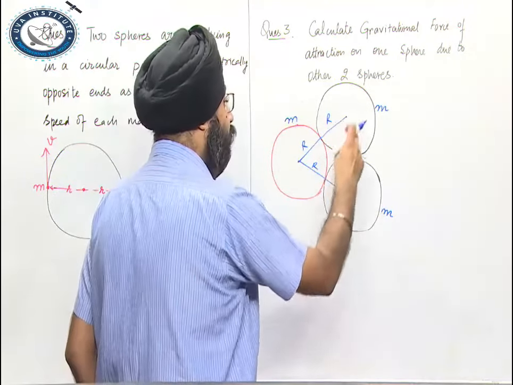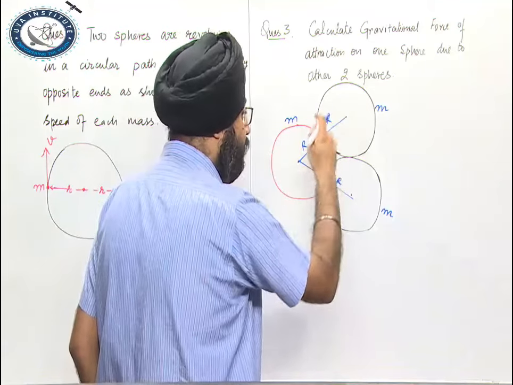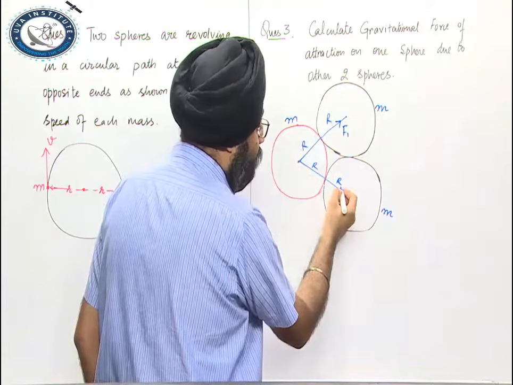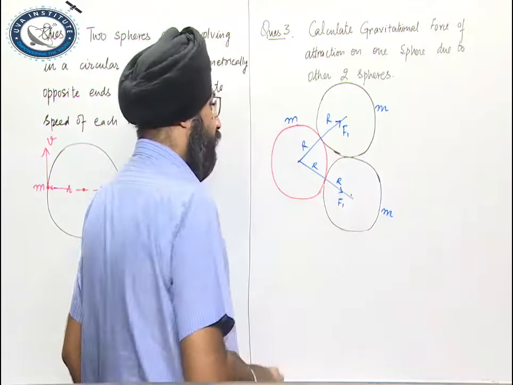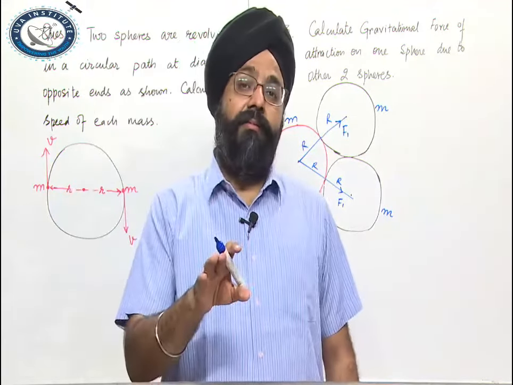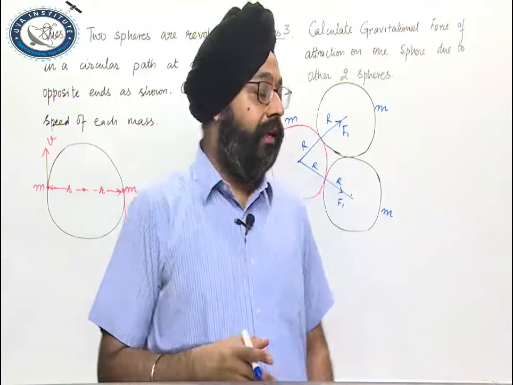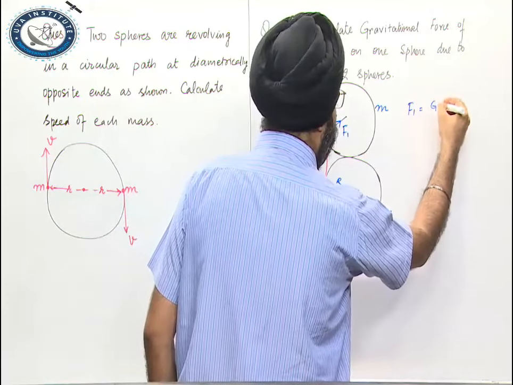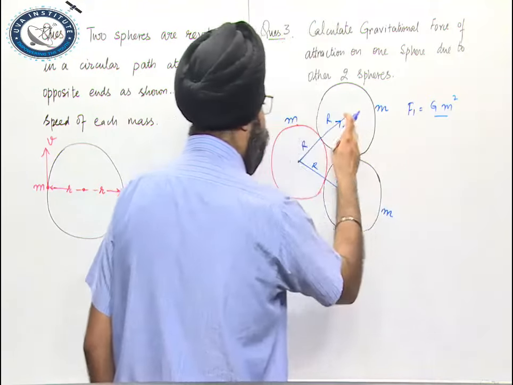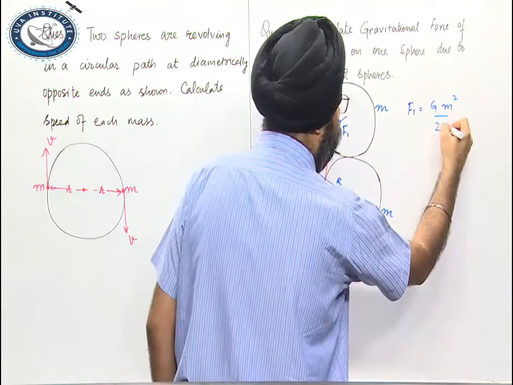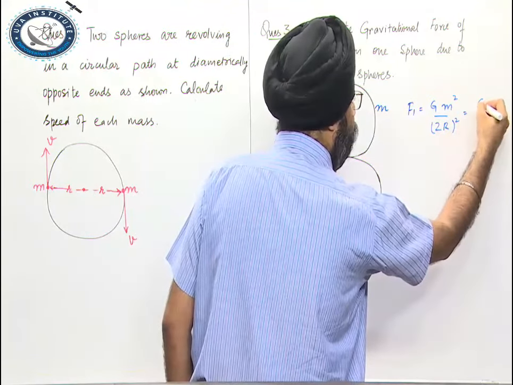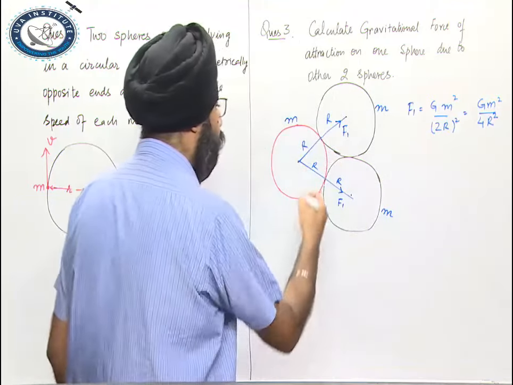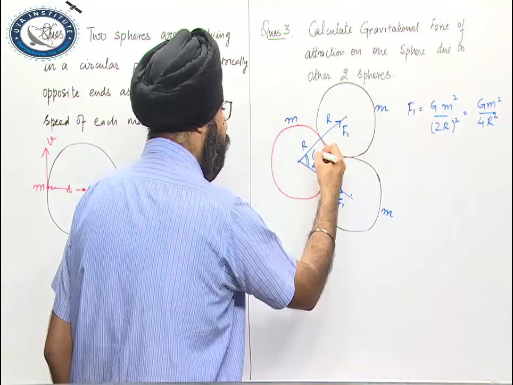The force of attraction due to this sphere on this red sphere will be in this direction. It is, let us say, F1. Again, this force will be F1. Obviously, this is different in direction, but they are the same in magnitude, as the masses are equal and the distances are equal. So F1 is equal to G m into m square, distance between them is 2r square. So G m square upon 4r square. Now the angle between them is 60 degrees.